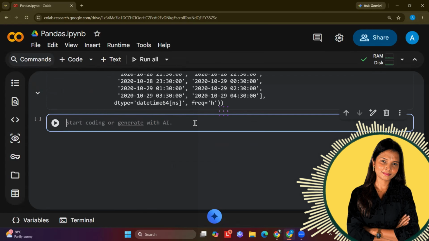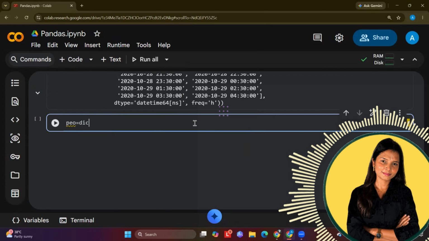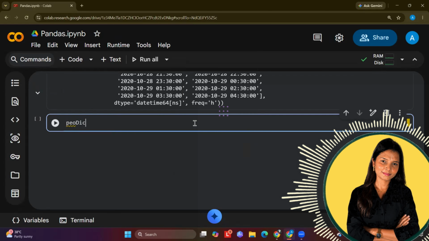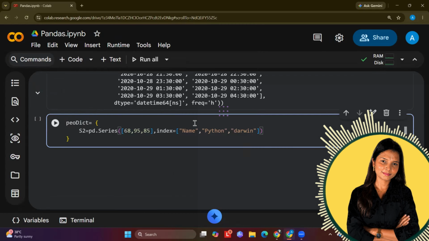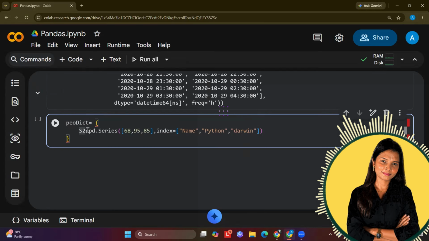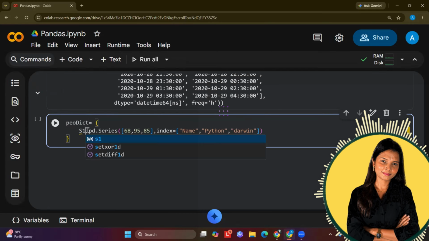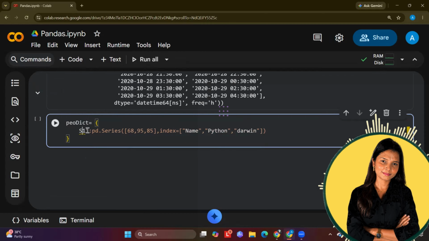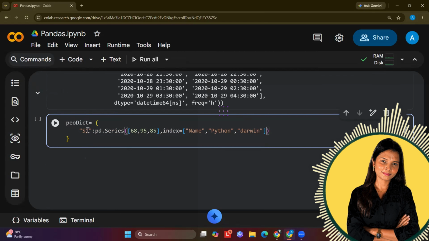Okay, so first what I will do is I'm creating, let's say, PODict equals curly brackets. This is my first. As I told you, it has to be in key value pairs. Key value pair means dictionary, like this.